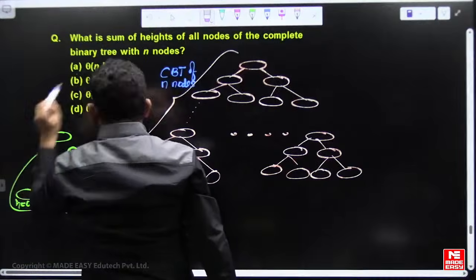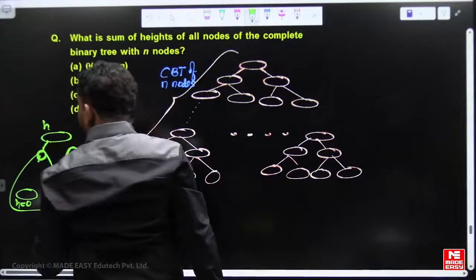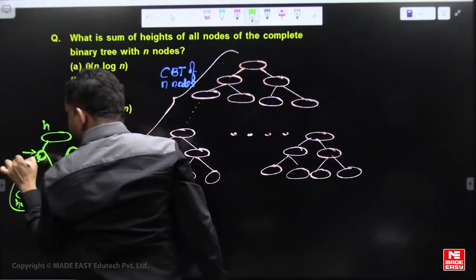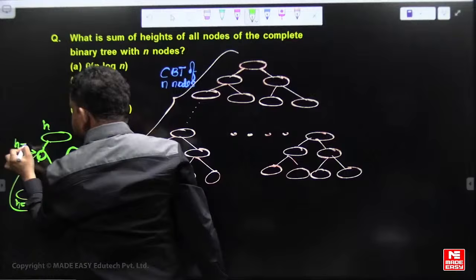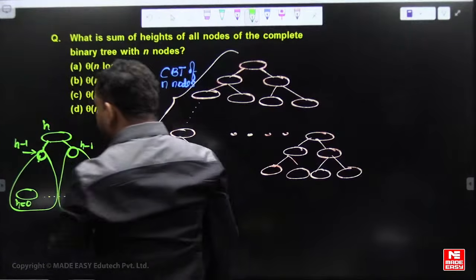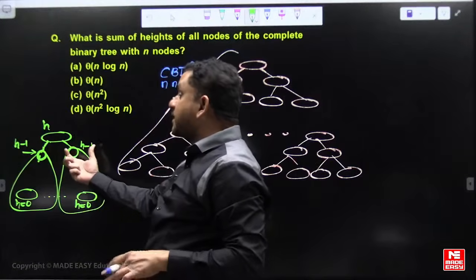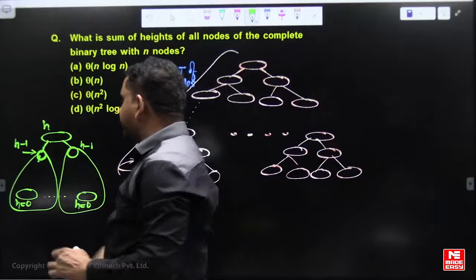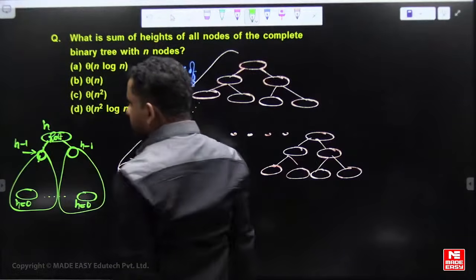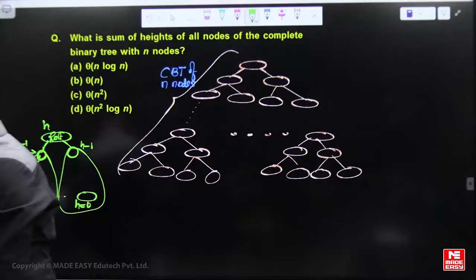If the root tree height is h, then the second level node height is h minus 1. Now the root node height becomes h, right?